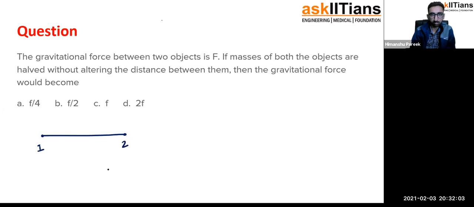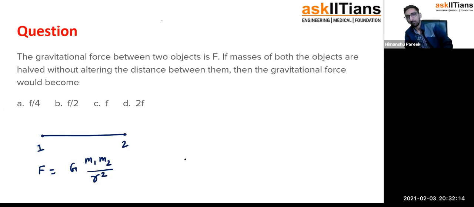The gravitational force is F. I can write it as G m1 m2 by r square. M1, M2 are not given to me, I've just assumed them. Some masses would be there. This is, let's say, M1, this is M2, and this separation is R.